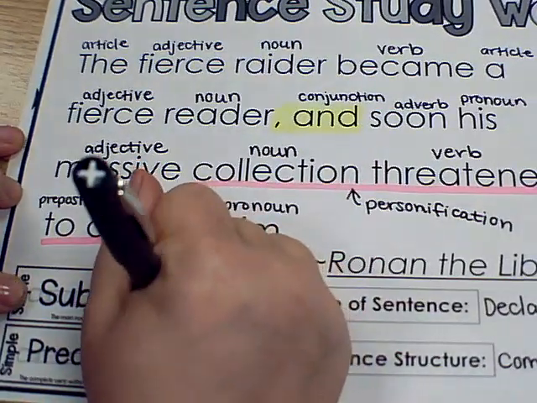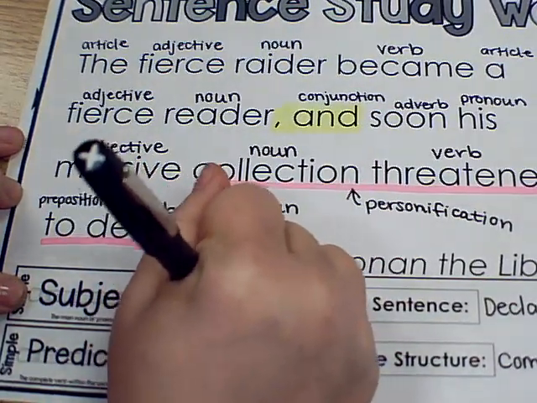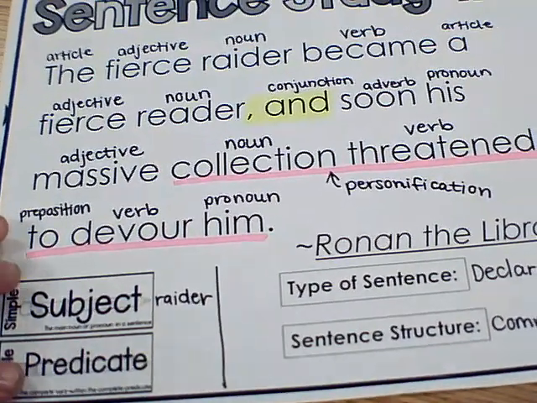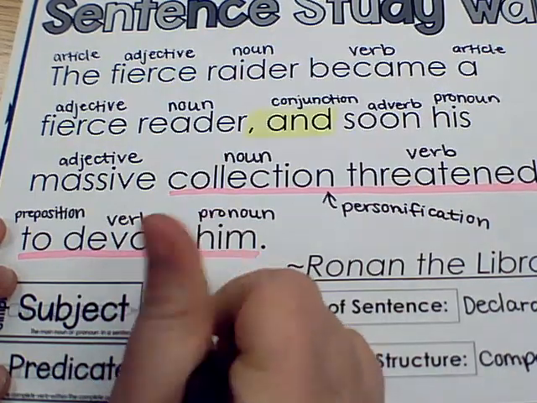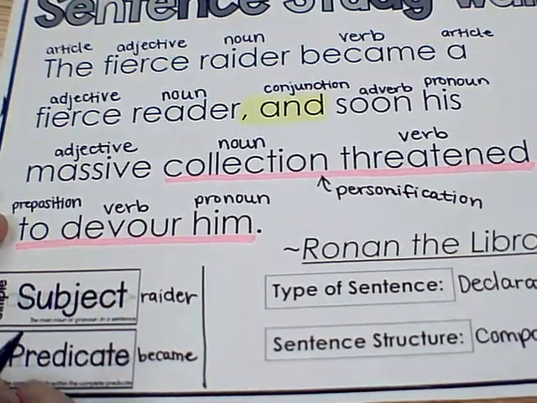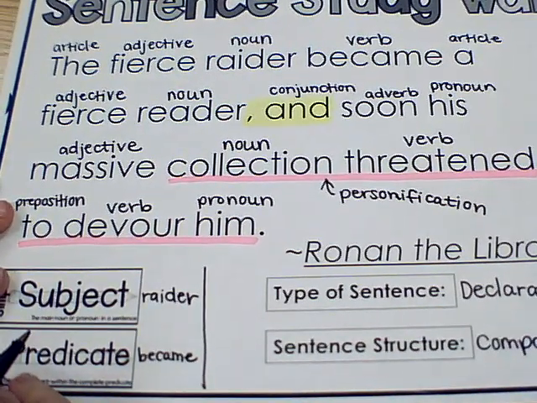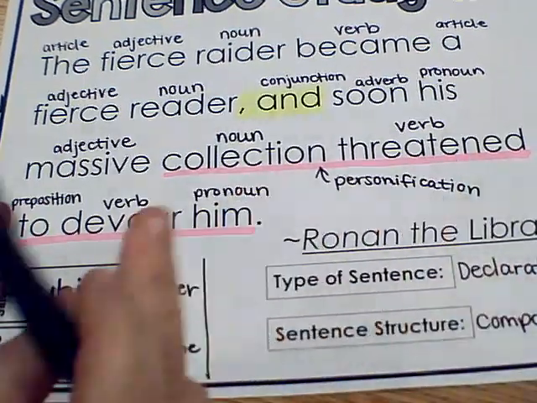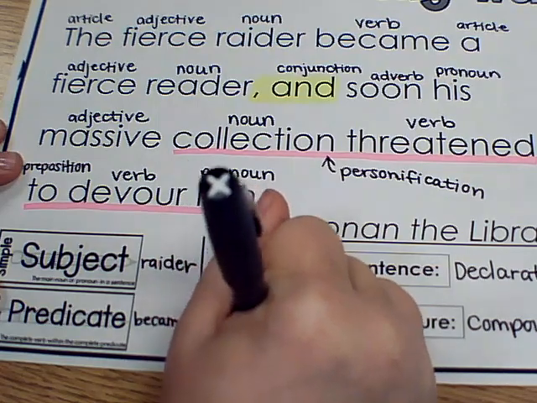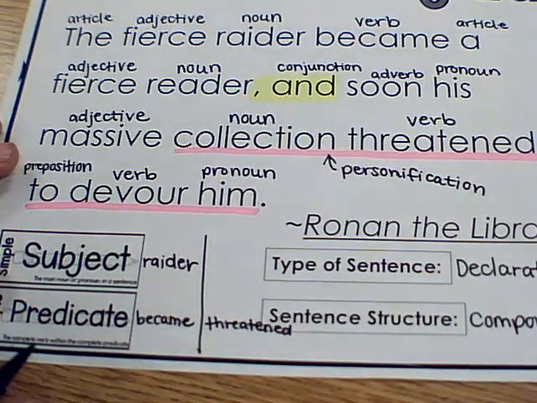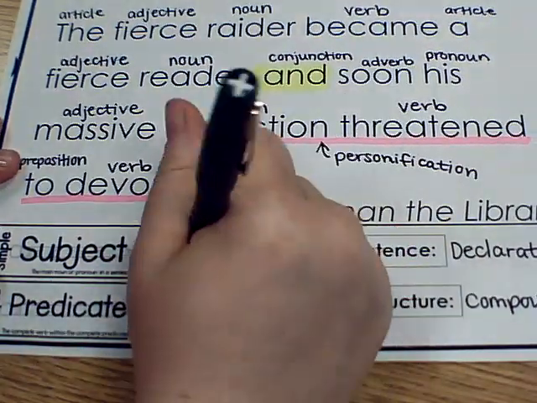So the subject is the reader, and the predicate, the action of the sentence, is became. All right, and then in the other sentence, his massive collection threatened. Threatened is the verb. And what did the threatening? The collection.